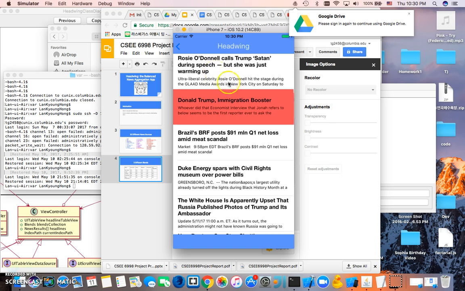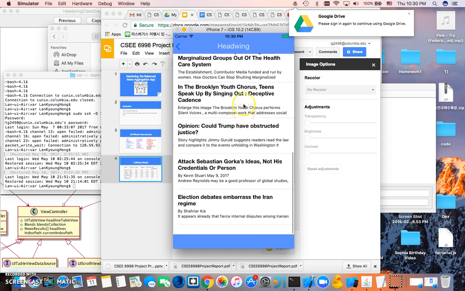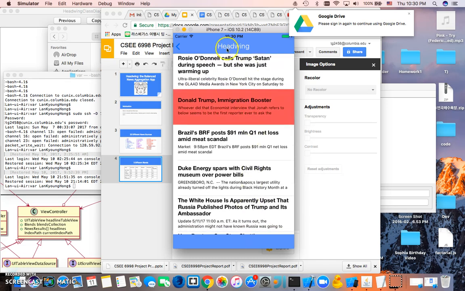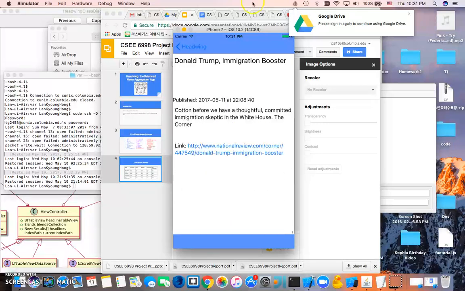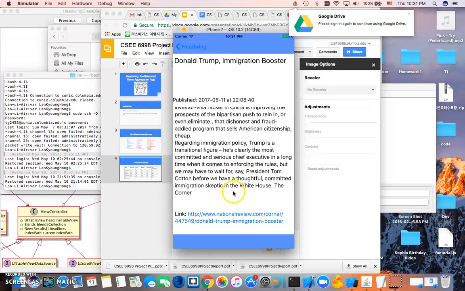Let's also go back here. So now all the articles have loaded. All 10 here. You can see it's the Headwing blend. Also, once you've clicked on an article, it will then reveal what part of the spectrum it was on. So this was conservative. So if I go back to the article itself, if the user wants, they can go to the original article